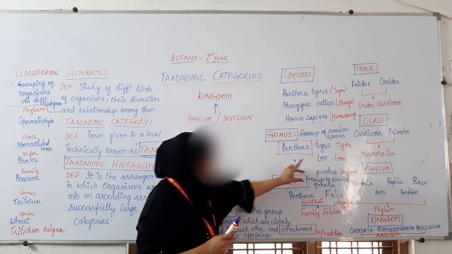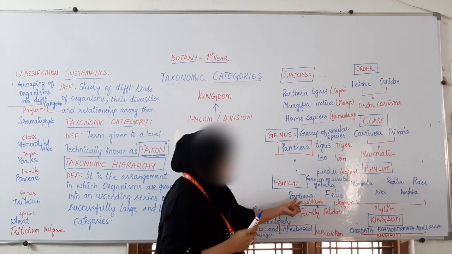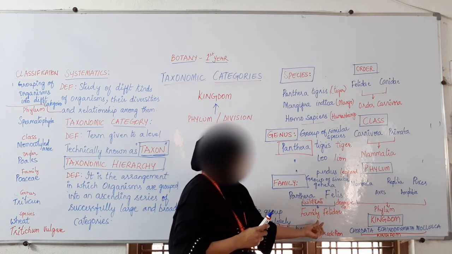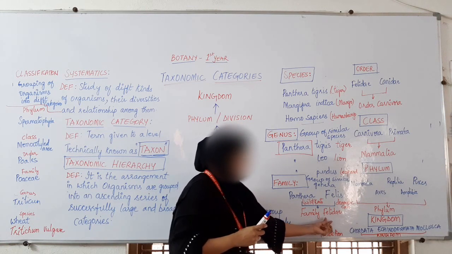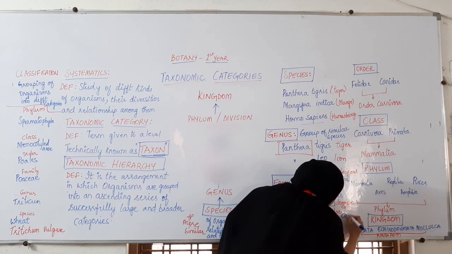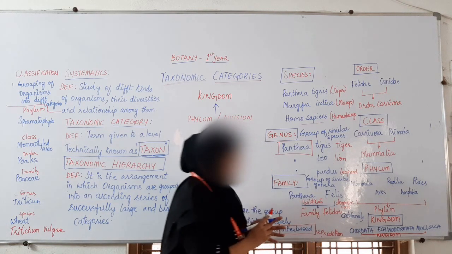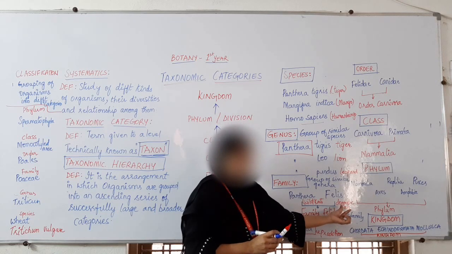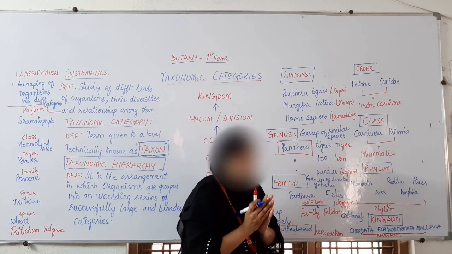So a group of similar genera will be placed under one family, that is family Felidae, the cat family. Wild cats and domestic cats, both of them, based on their similarities.